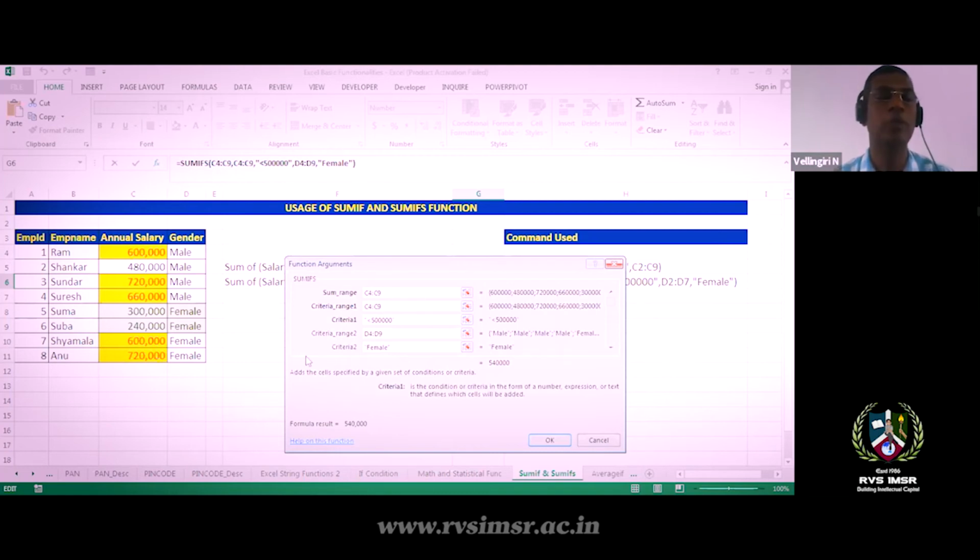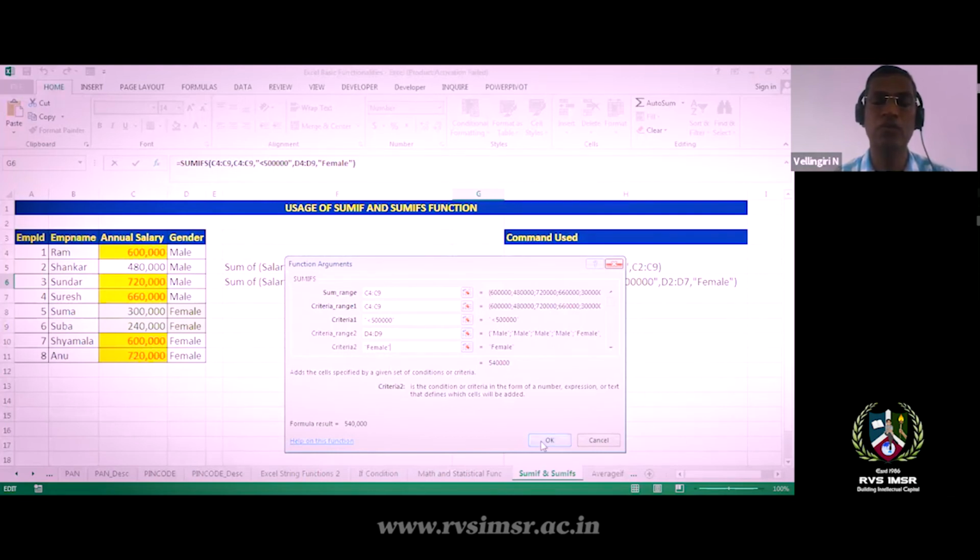Again, I'm coming to the second condition. For the second criteria range, I gave D4 to D8, which is the gender, male or female. In that gender range, I am identifying that the employee gender should be female, so I have given the criteria equal to female.